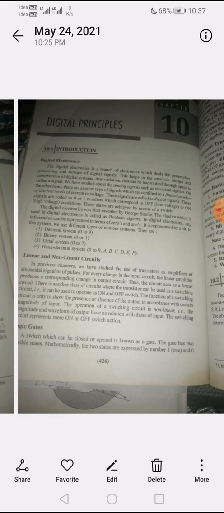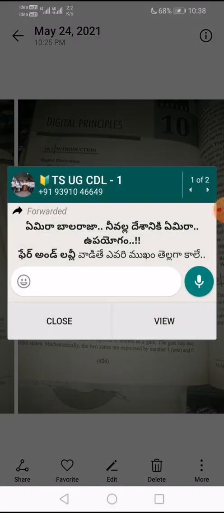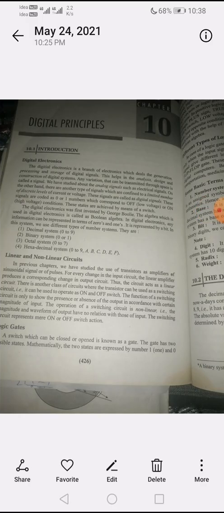One may be used to represent the gate on, or true, or yes, and 0 may be used to represent the gate off, or false, or no.